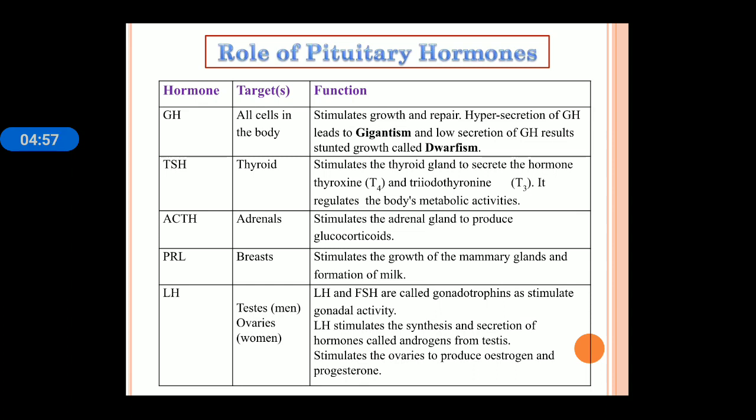Next is PRL hormone. It will target the breast area and it stimulates the mammary gland to produce the milk. Formation of milk is under the influence of this hormone PRL. Next is LH. LH mainly target on testes and ovaries in male and female respectively. LH and FSH are known as gonadotropin category, and they stimulate the gonads activity. Means the functional activity of testes and ovaries is under the control of this LH and FSH hormone.